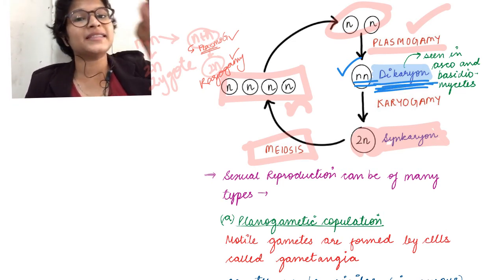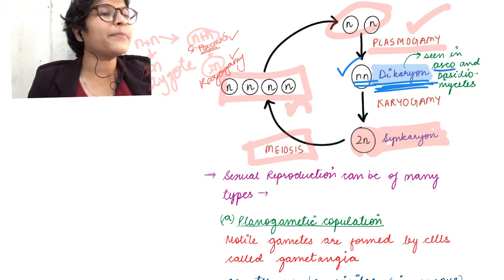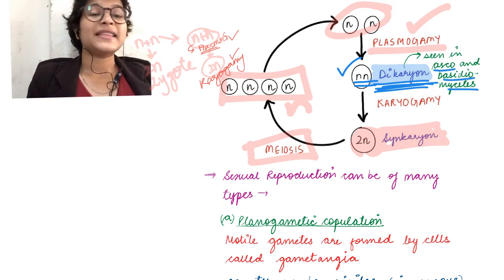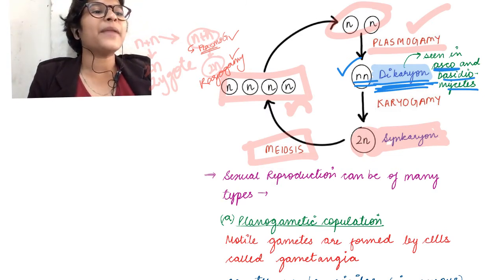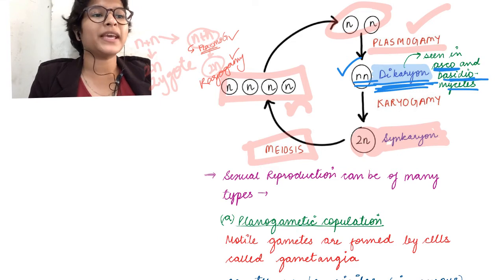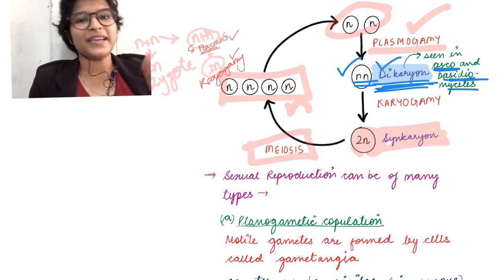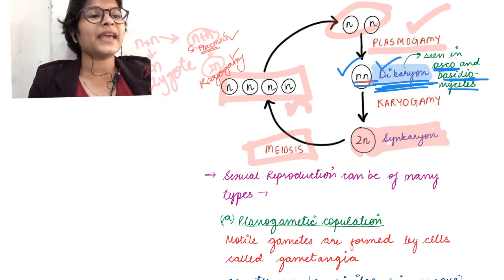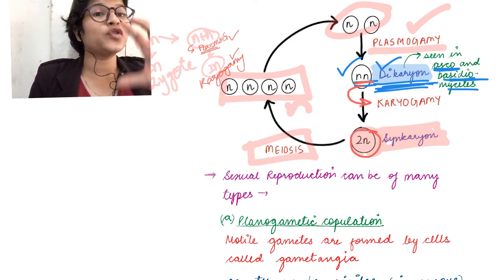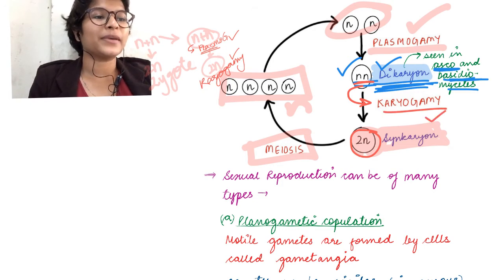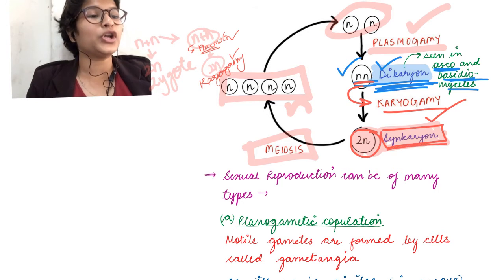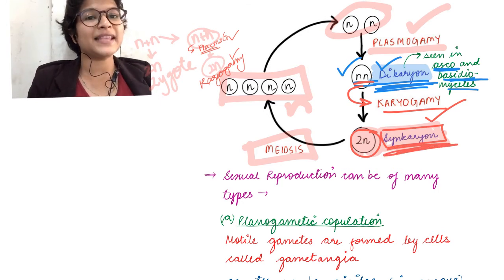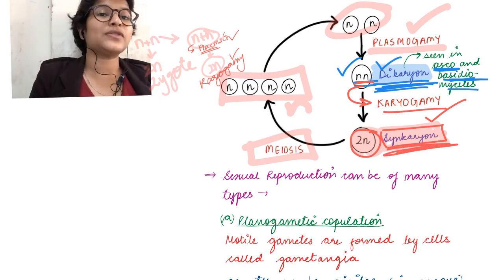Okay? And it is seen in Ascomycetes and Basidiomycetes. Okay, these are the two comparatively higher level fungi, Ascomycetes and Basidiomycetes. So the dikaryon phase will be seen in these. So after that, these n+n will eventually fuse to form 2n, and this fusion of nuclei is known as karyogamy. And finally, this stage that is formed with 2n number of chromosomes is the synkaryon, which will later give rise to the adult body.